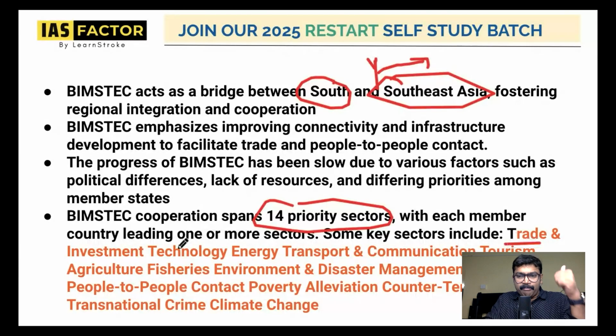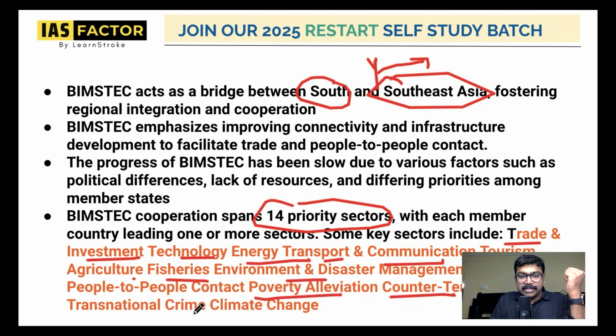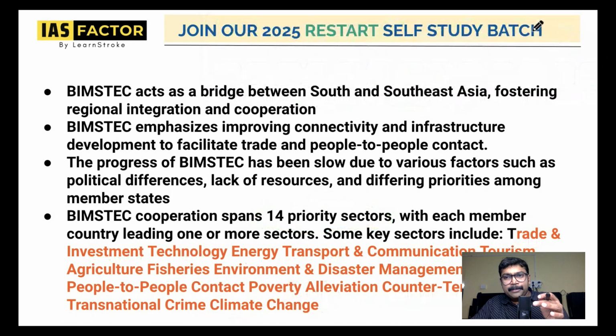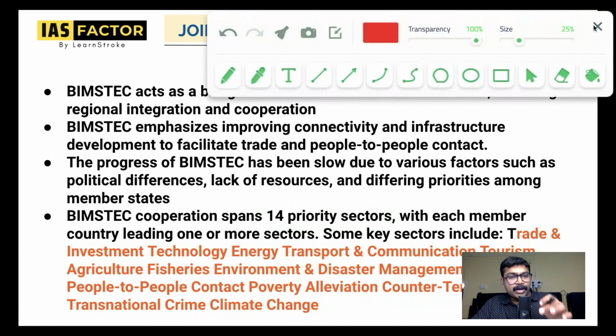We need to have better trade, investment, technology, energy, transport, communication, tourism, agriculture, fisheries, disaster management, public health, people to people, poverty alleviation, counterterrorism, climate change. All these are the priority areas between the countries. But the ultimate question is, do you think BIMSTEC is working properly? That is also something that you have to understand.